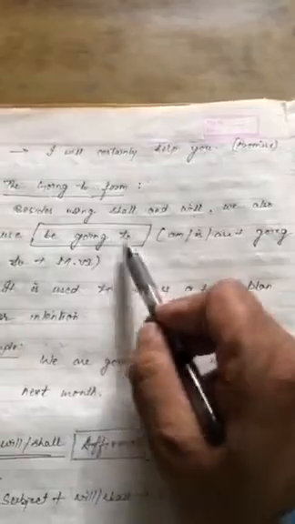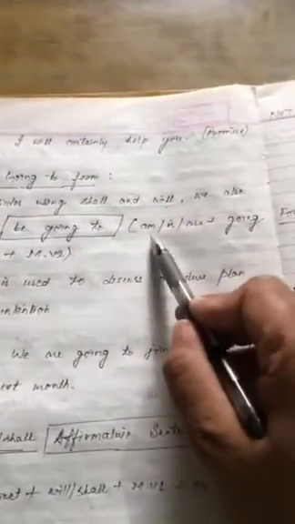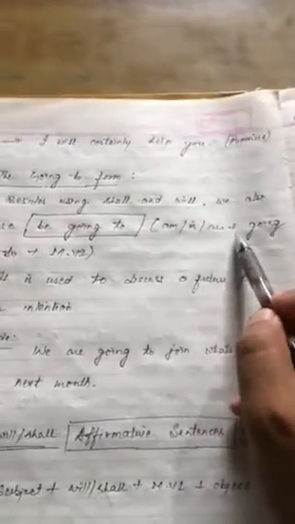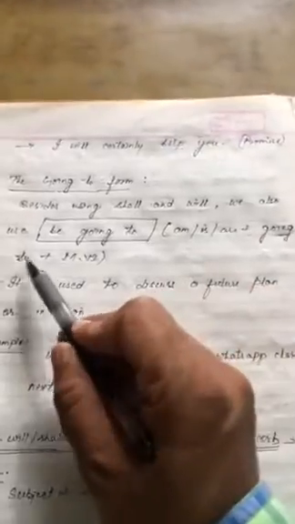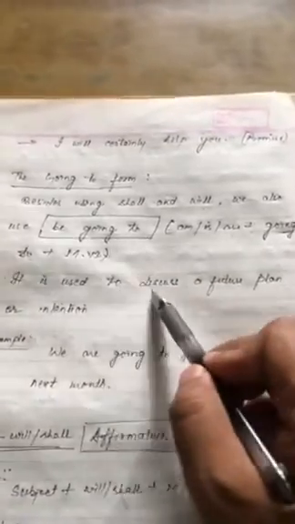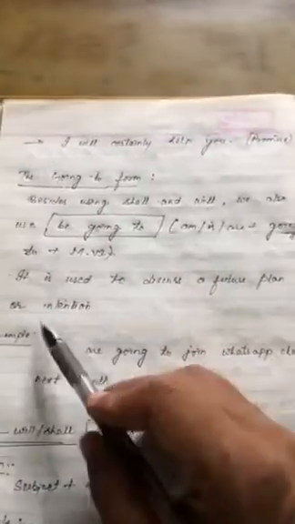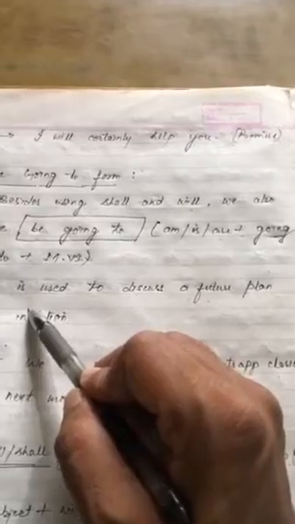Be going to, and its expanded form is be, which is used for am, is, are, plus the ing form going, then to, and then the first form of the verb. So it is used to discuss a future plan or intention, right? So this going to form is also used to show future actions. Now we will understand by some examples.